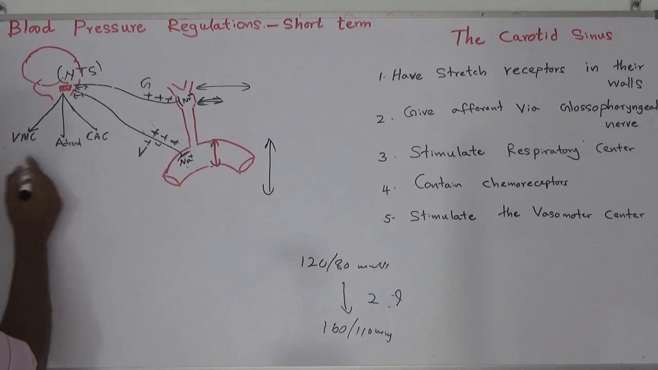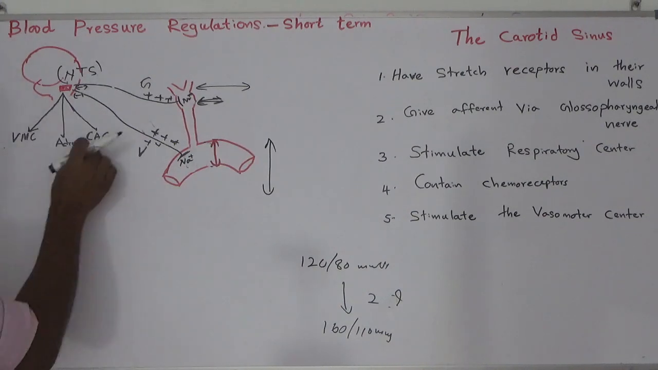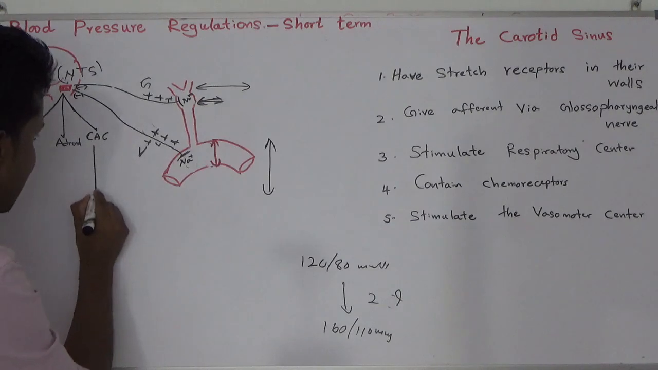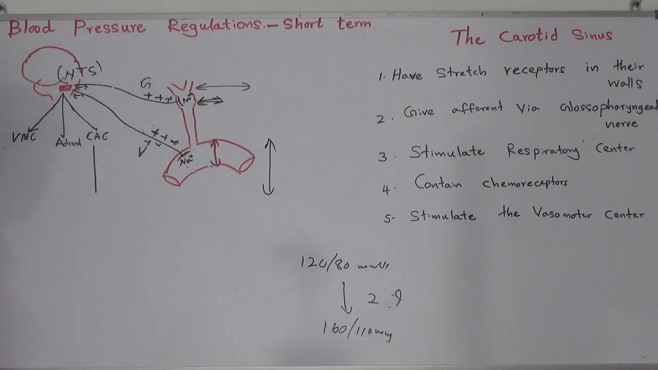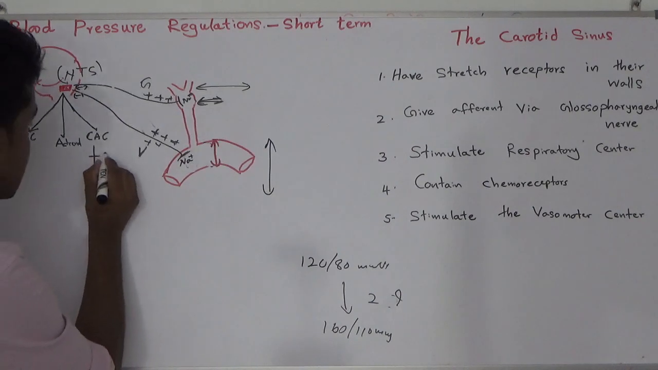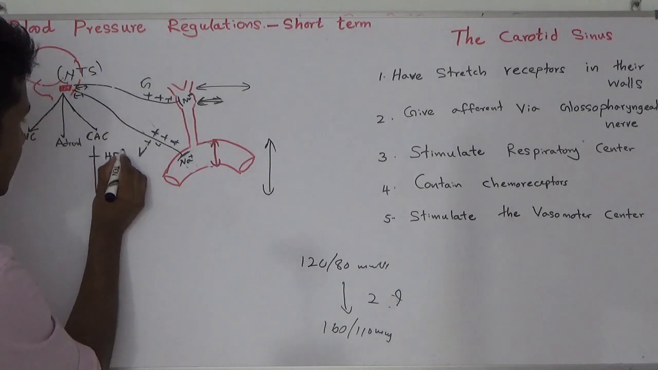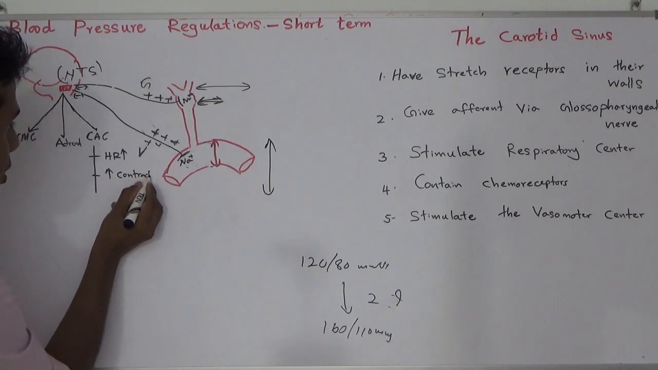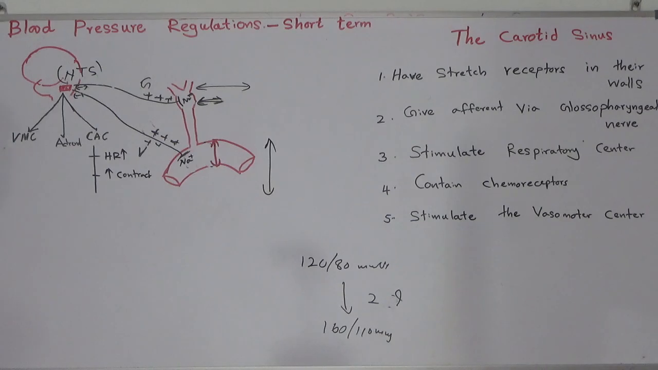So there is reduced function of the vasomotor center, reduced function of the cardiac acceleration center, and reduced function of the adrenal gland. What is the normal cardiac accelerating center function? Increasing heart rate and increasing contractility. Those are the main functions of the cardiac accelerating center.